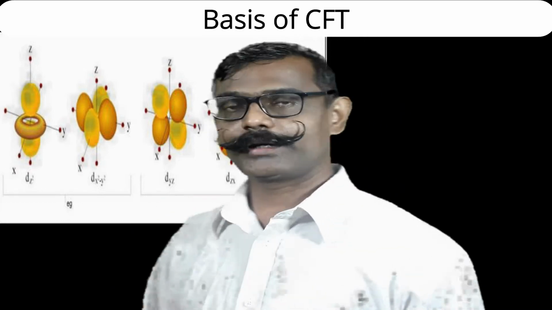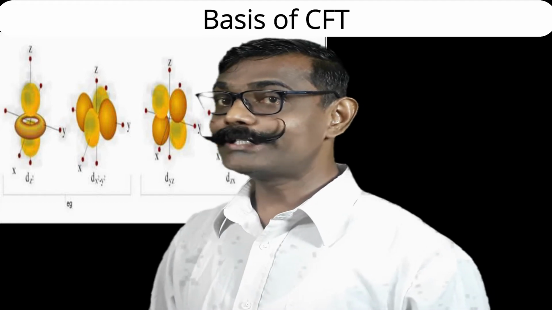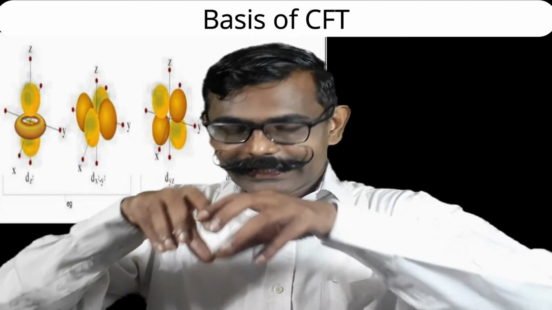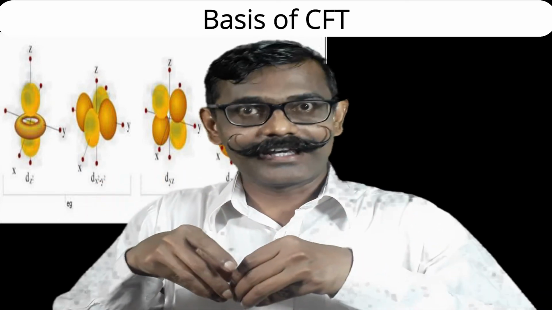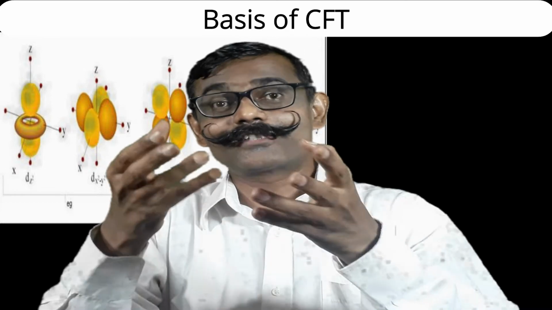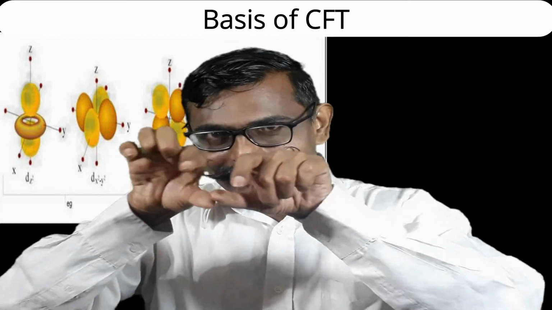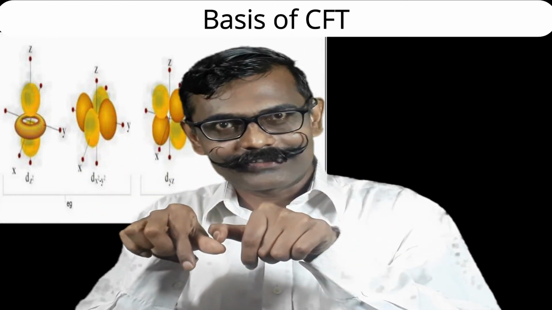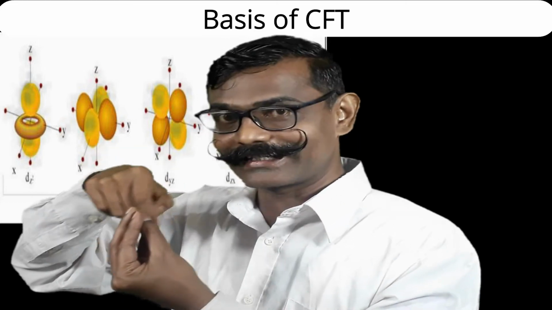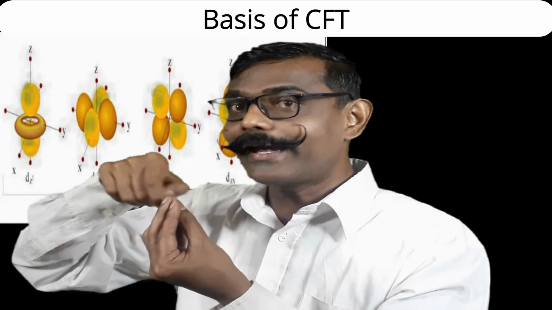Dz square orbital. The lobe is along the z axis, and if you observe, there is a ring like on the Saturn satellite, or like a donut, or you can say medu vada, a ring kind of structure remains. Such a ring is there around the z axis, along x and y.